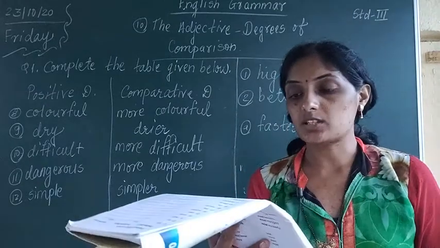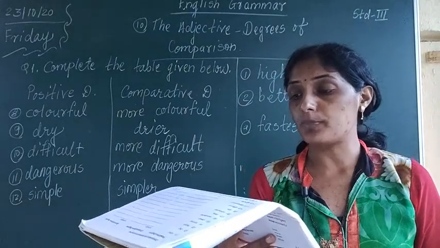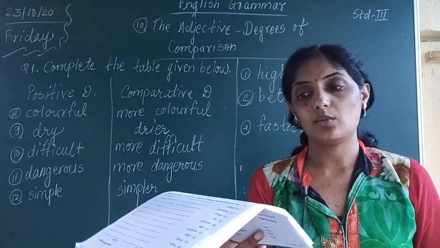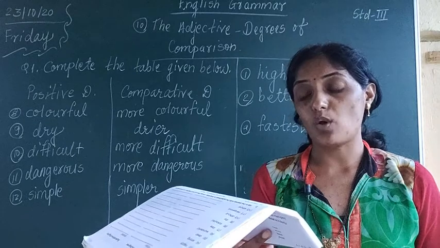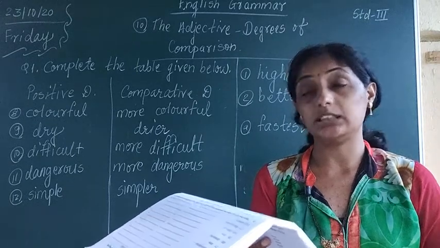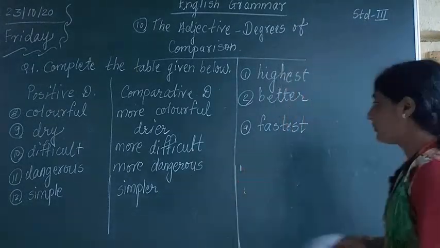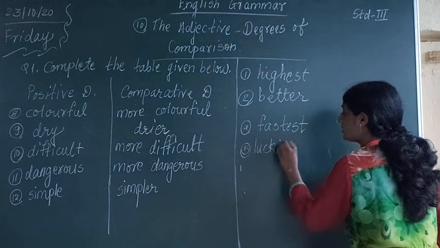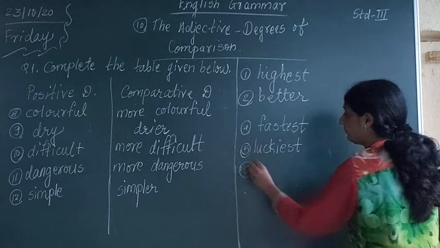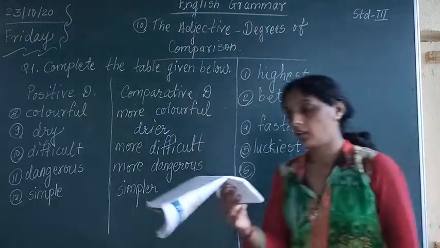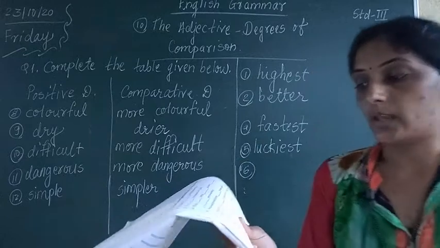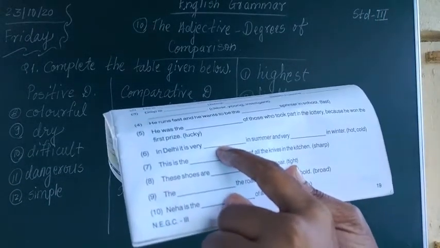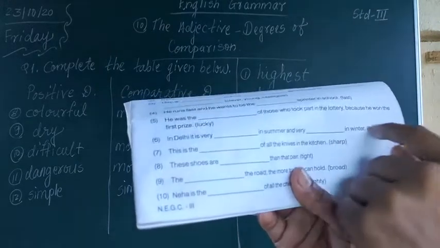Fifth one, he was dash of those who took part in the lottery because he won the first prize. He was the luckiest of those who took part in the lottery. Luckiest. In Delhi it is very hot in summer and very cold in winter.